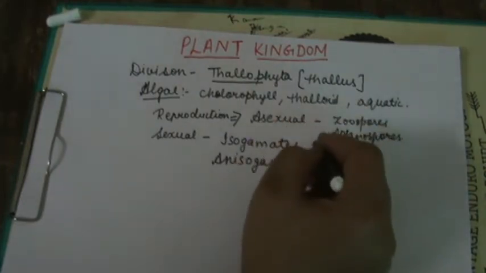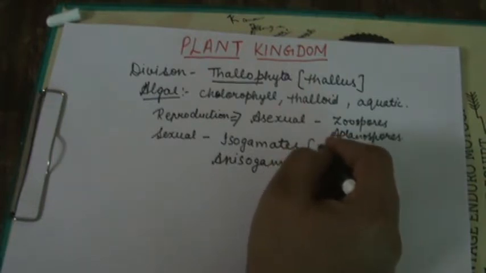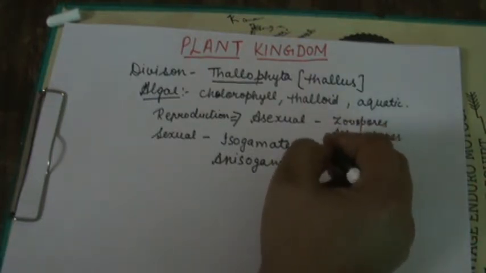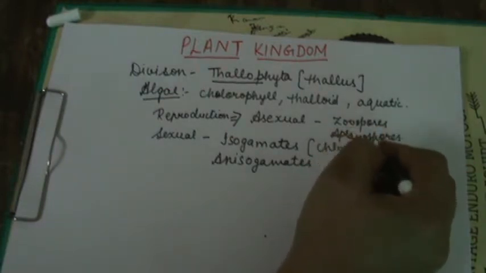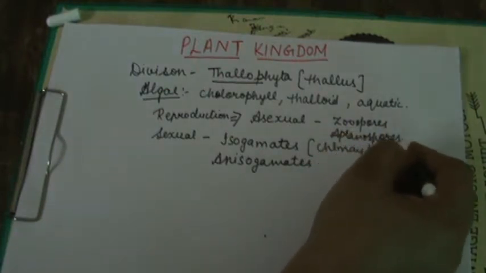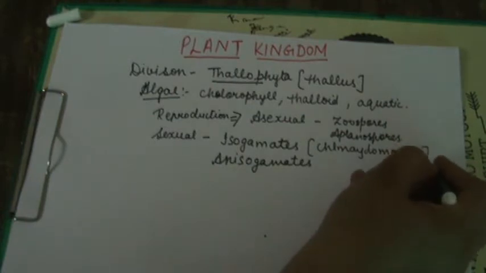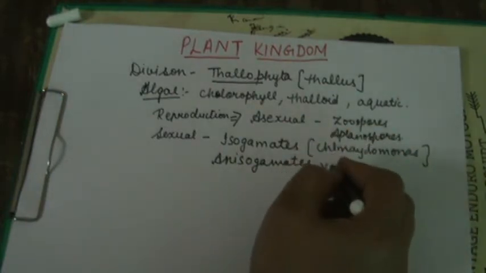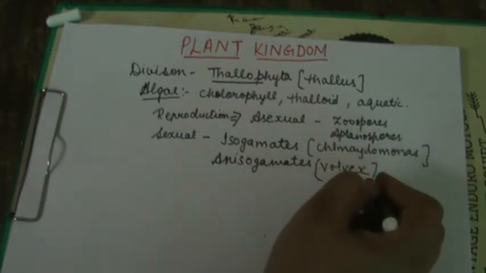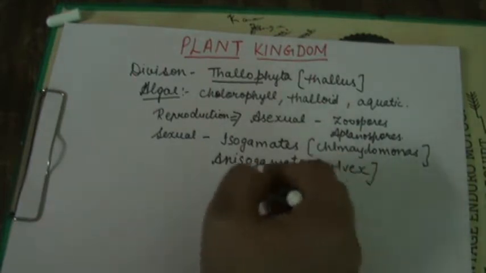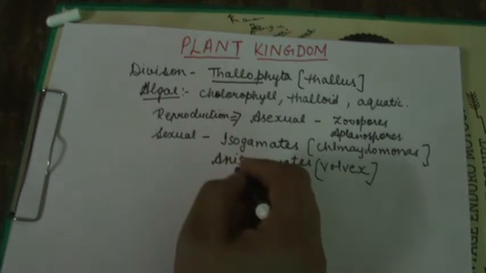Students, isogamous reproduction occurs in Chlamydomonas. And anisogamous reproduction occurs in Volvox. Anisogametes are formed in Volvox.